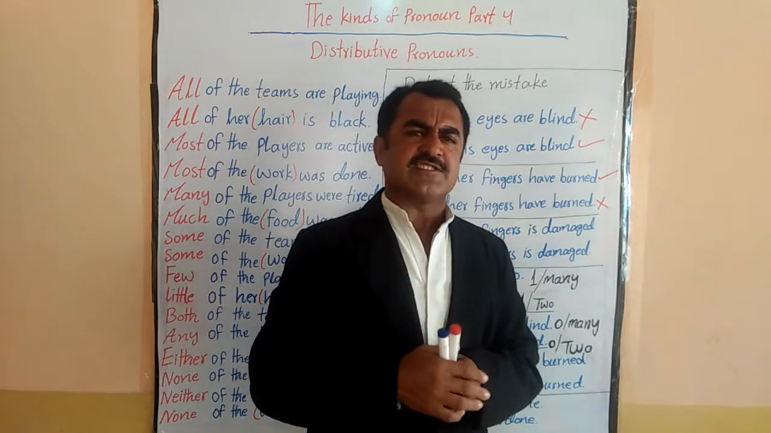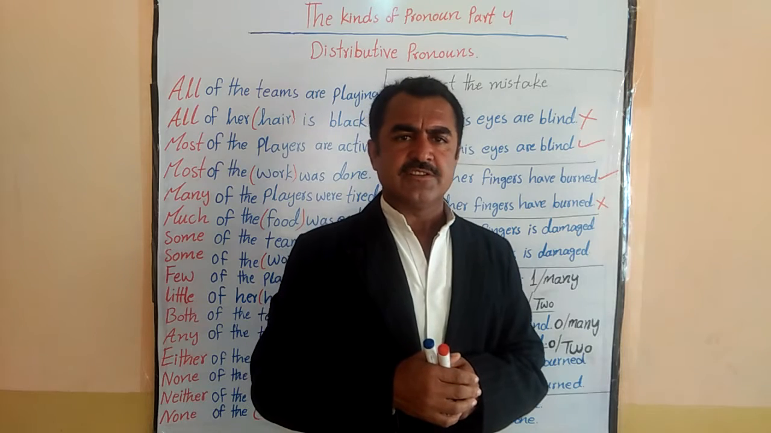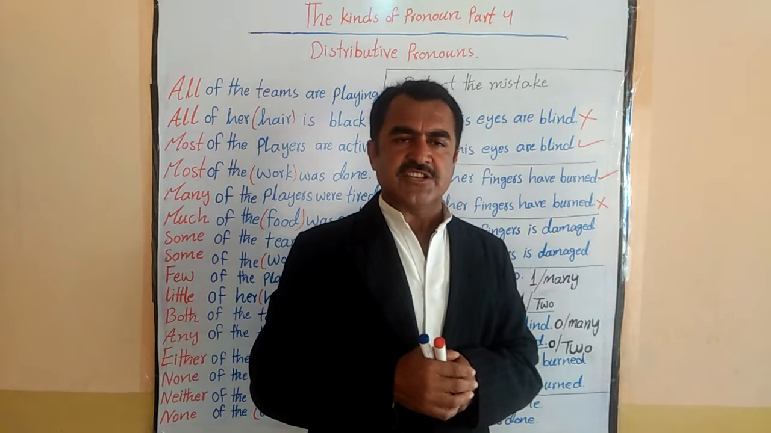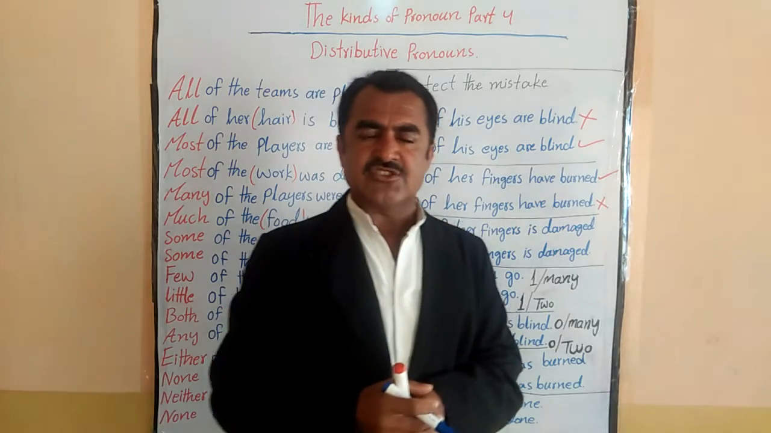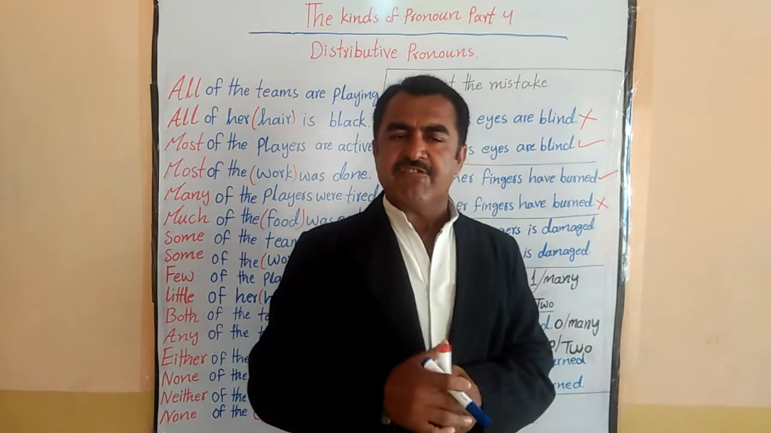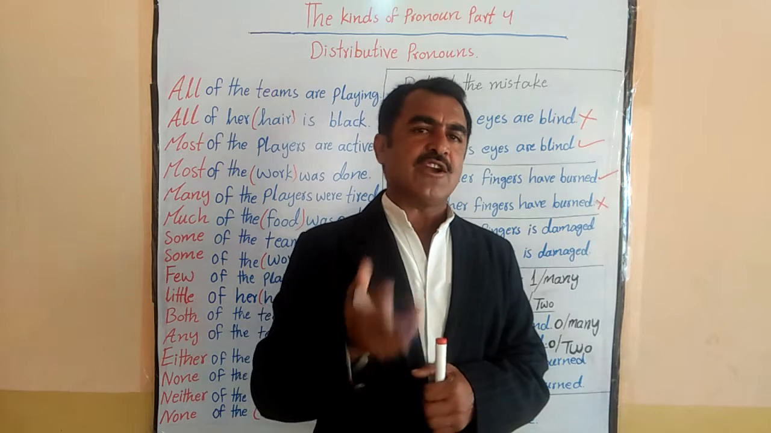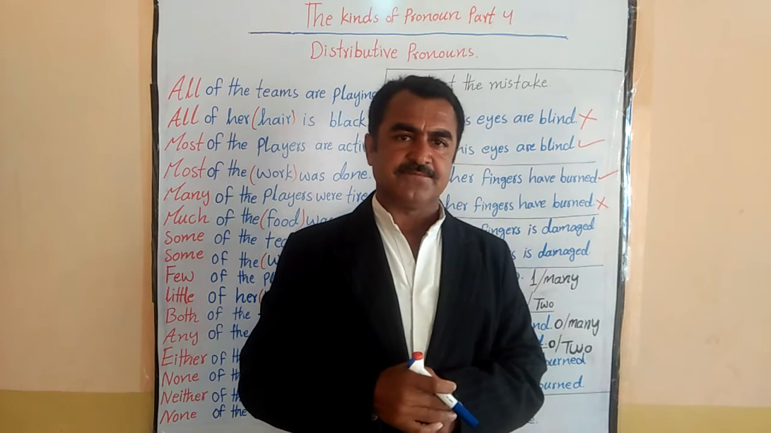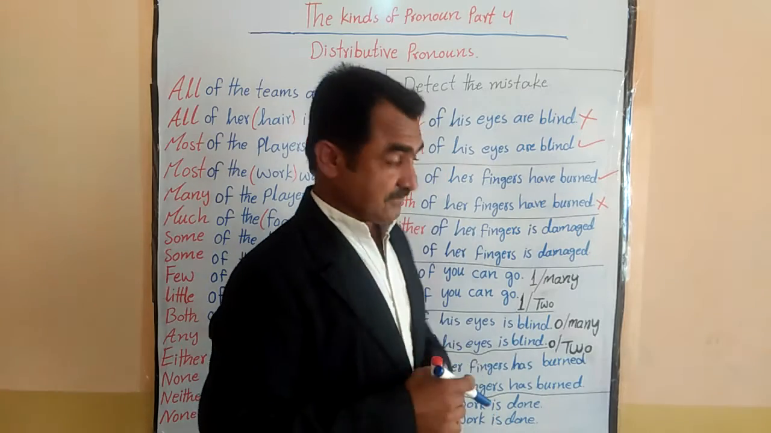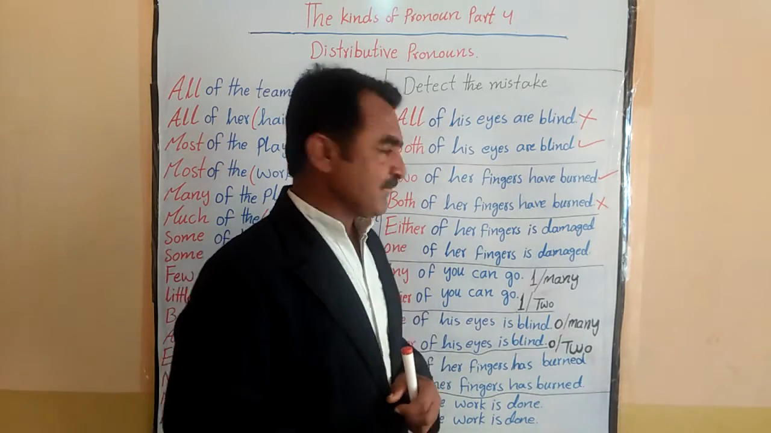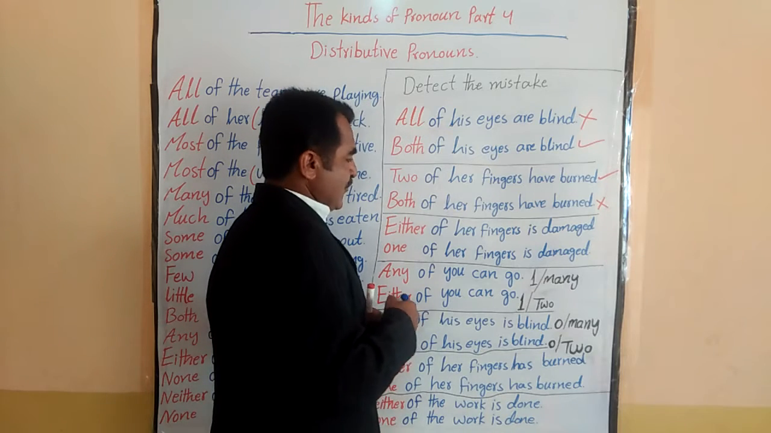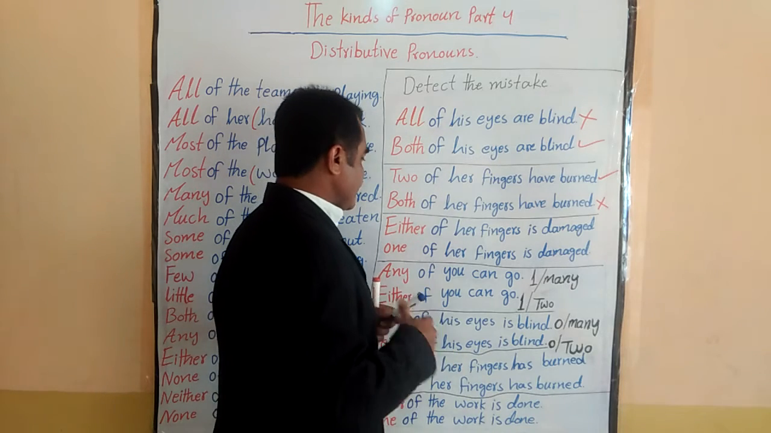Either of her fingers is damaged. One of her fingers is damaged. So what do you say? Which one of the sentences is correct? Again, it is a matter of common sense. You have to think deeply. So I think you have come to the conclusion.